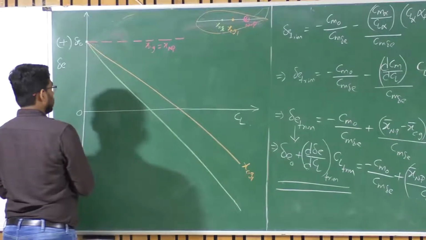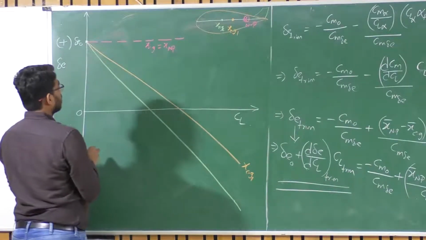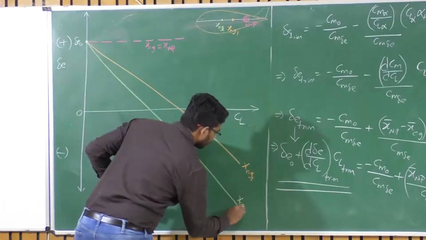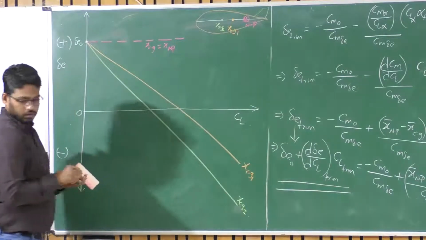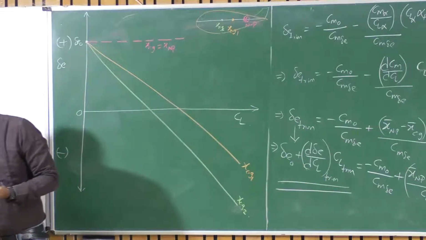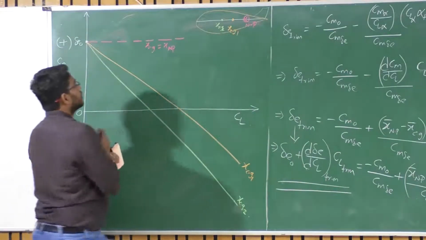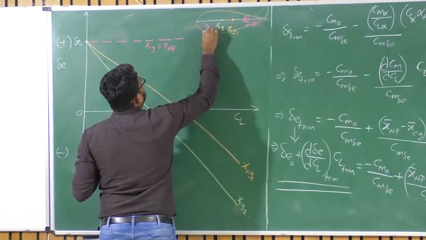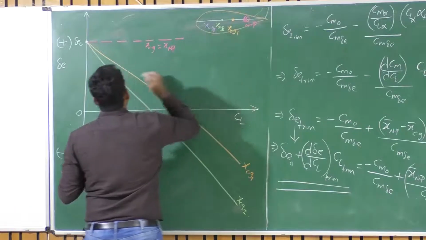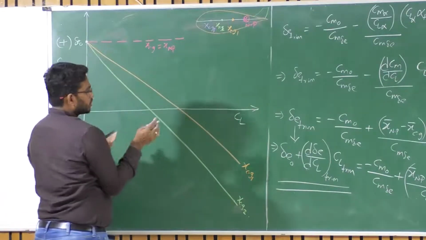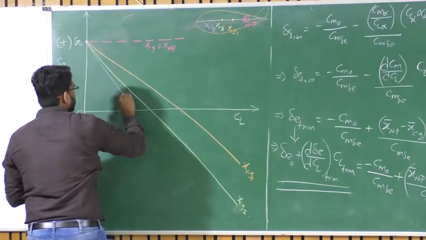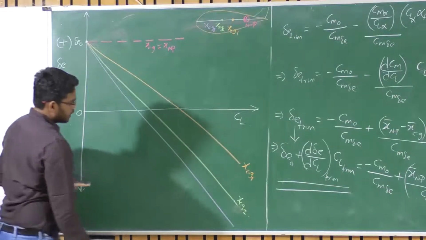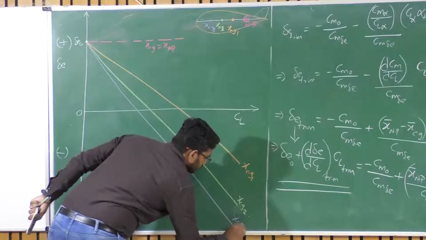And then let us assume a third case, where the CG is even further towards the nose. This is the XCG3 location. So that means it's steeper now compared to the previous case. So what I have is this particular slope. Let us say this corresponds to XCG3.